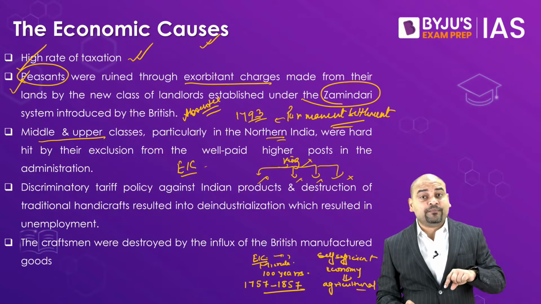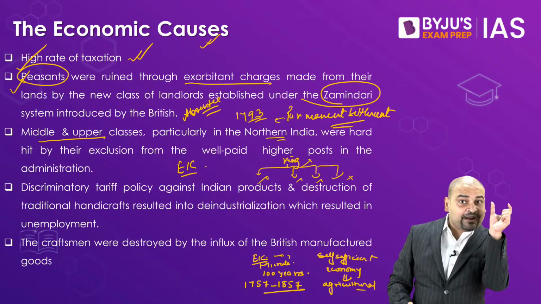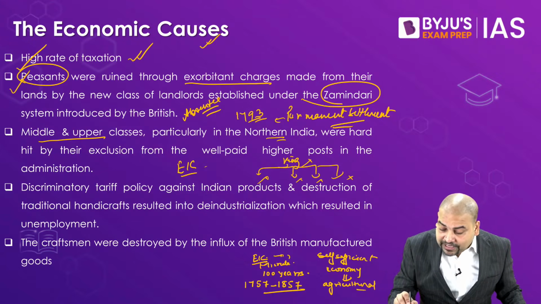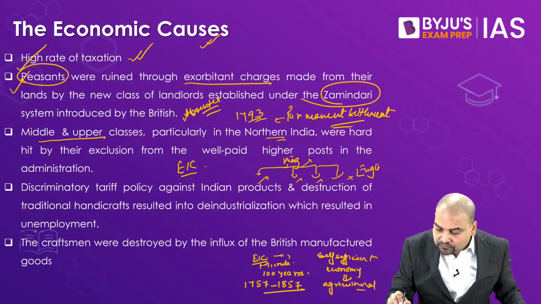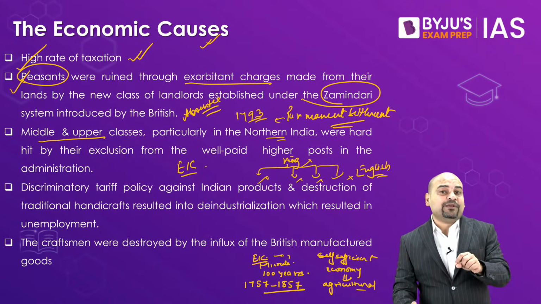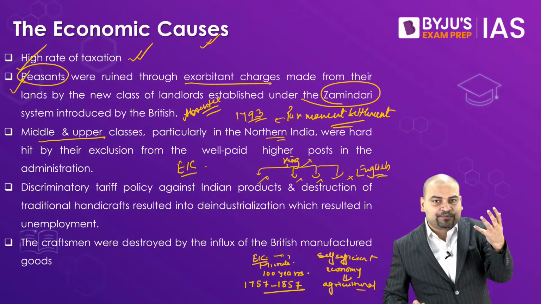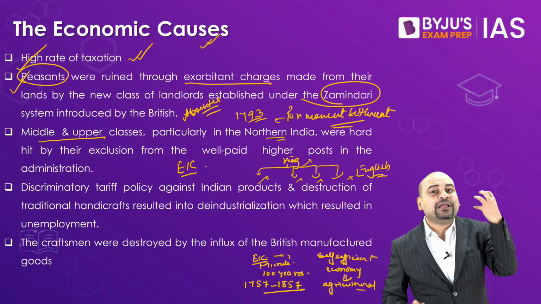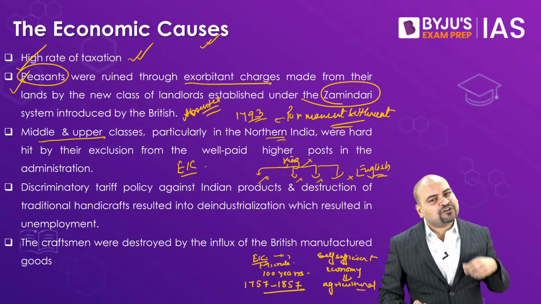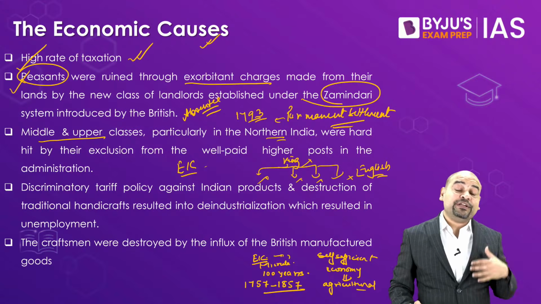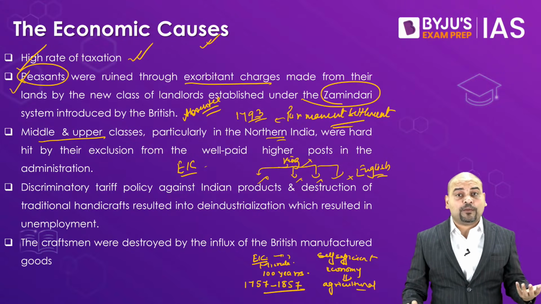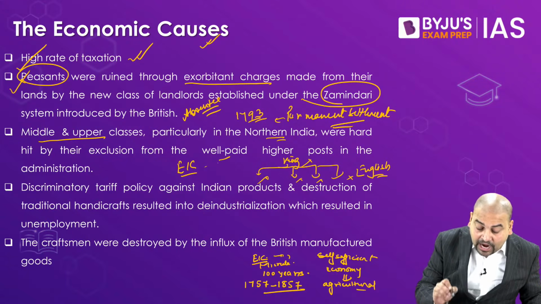And instead of them, the new upper class, who are they? They are usually the English. So invariably what has happened? The upper jobs are now being taken over by the Britishers, the English, and because Indians were not getting those jobs, that also hit them very hard.